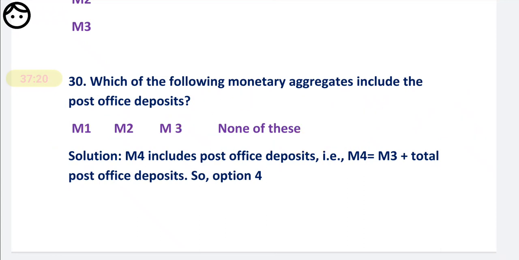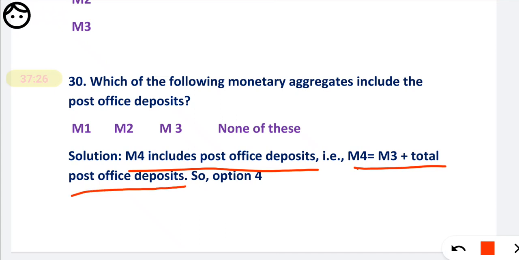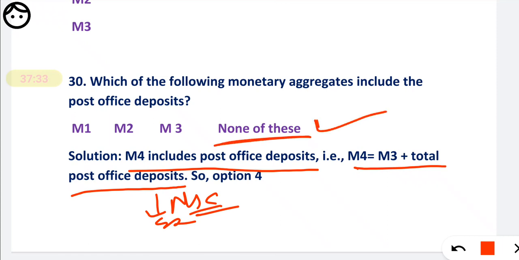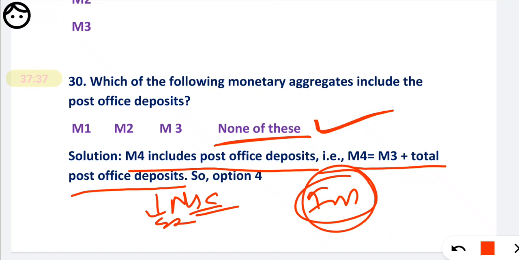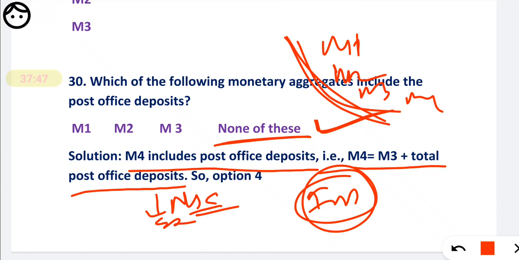See the explanation. M4 includes post office deposits. That is, M4 is equal to M3 plus total post office deposits excluding NSC. So the fourth option is correct. Remember, this type of question is very important. This is a tricky question, but you should know the formulas to solve it. So I request you to always mug up the formulas M1, M2, M3, M4. If you write them 3 to 4 times, you can easily remember them.